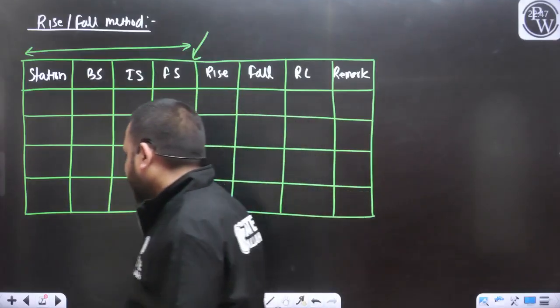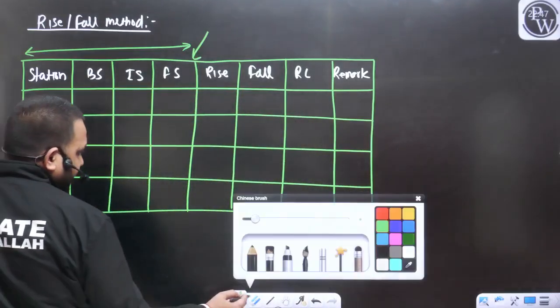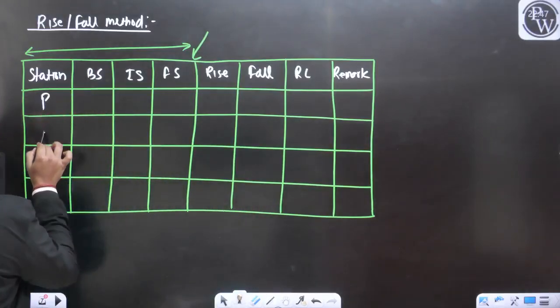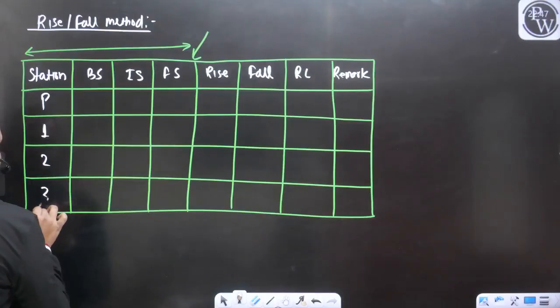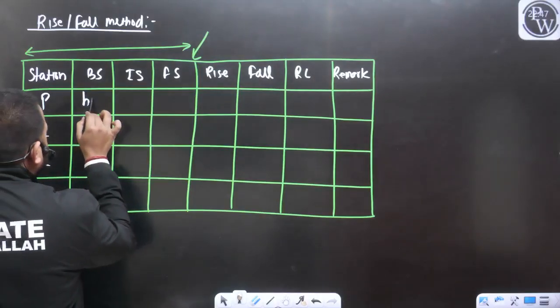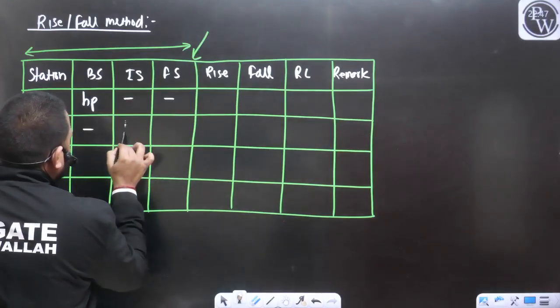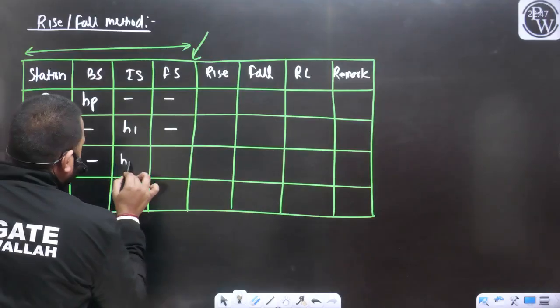So now I can fill it in very easily. First the station was P, then stations 1, 2 and 3. Here I was getting the backsight, that is HP. No intermediate, no foresight. That was H1. That was H2.